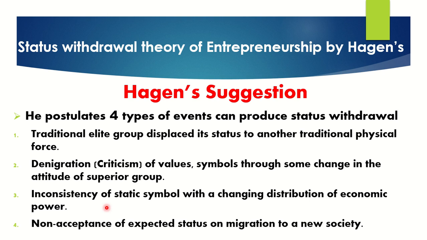Depending upon the situation and the economic changes, we need to change it. That is the inconsistency of static symbols. If economic power changes, automatically this also needs to change. That is another type leading to status withdrawal. If it is a good change, it is well and good. But after changing these things, if your business goes down, you will not get the economic status, right? That is what they are telling.